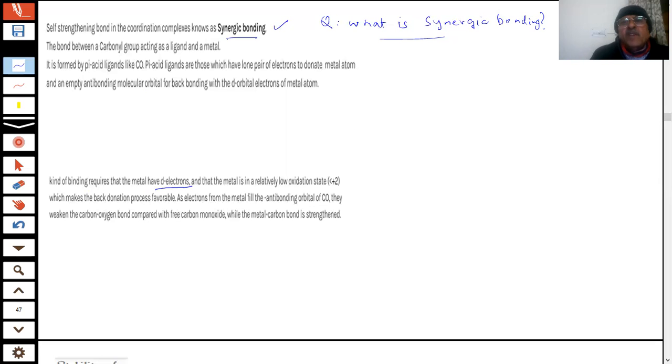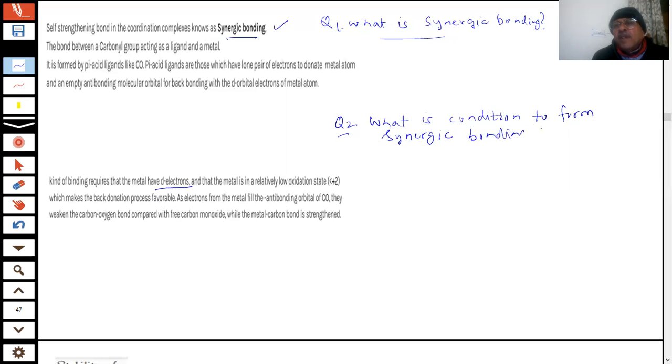Question number 1: what is synergic bonding? Question 2: what is the condition to form synergic bonding? When will it be formed? Can it be formed everywhere?